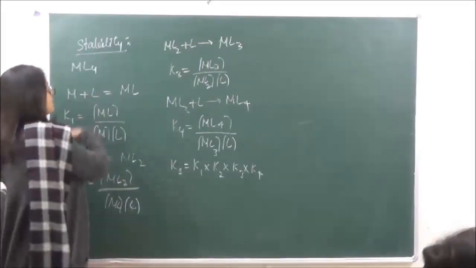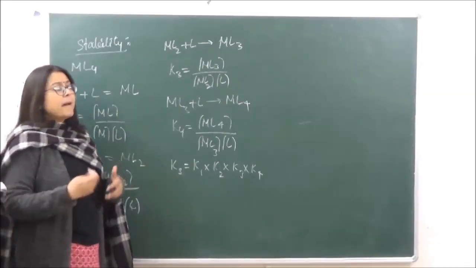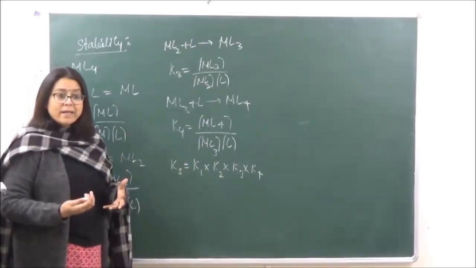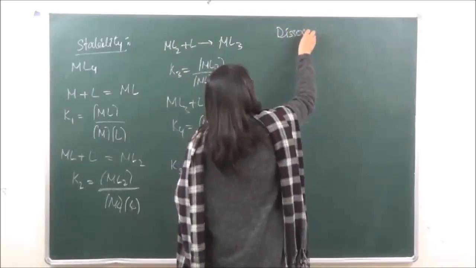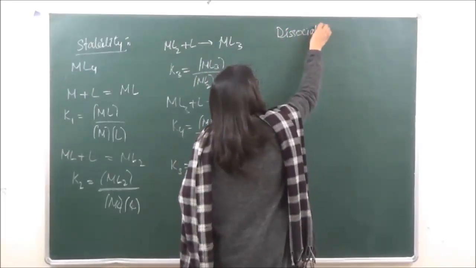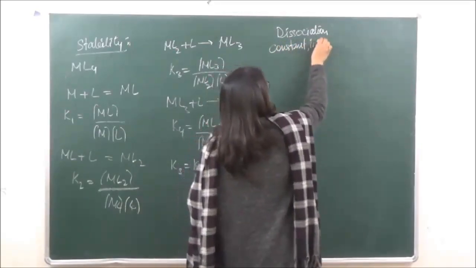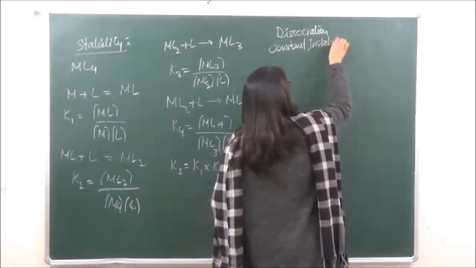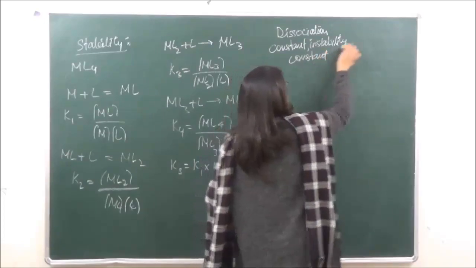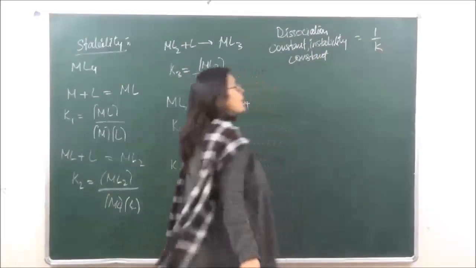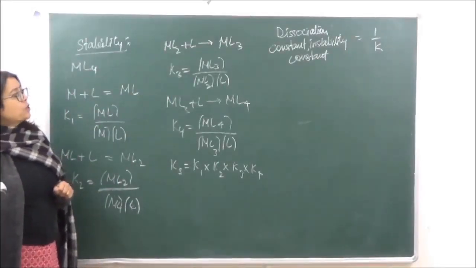Now, if we are taking reverse reactions over here, that is, we are dissociating the coordination complexes back into the ligands and the metal ions, then that is known as the dissociation constant, also known as the instability constant. The instability constant is given by 1 upon K. Okay, so what do we have over here?